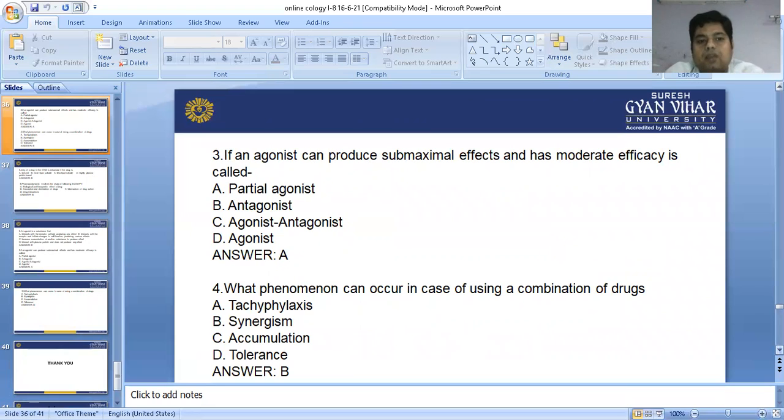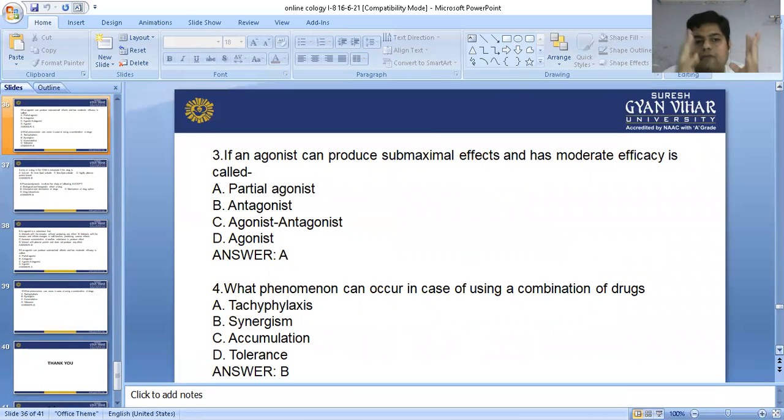Now the next one. If an agonist can produce a submaximal effect and has moderate efficacy, it is called partial agonist, antagonist, agonist-antagonist, or agonist.